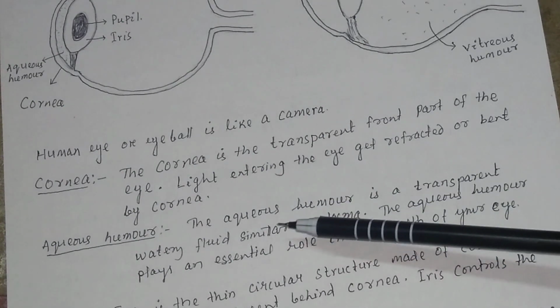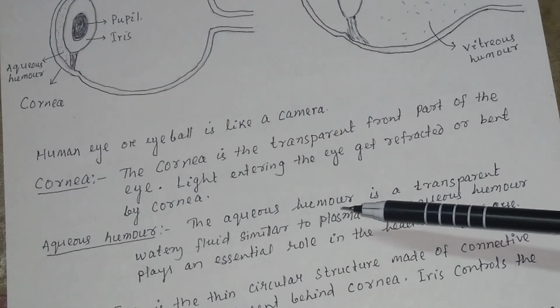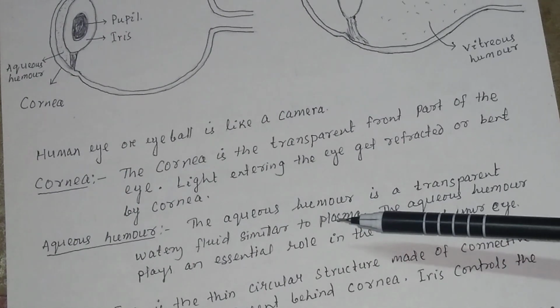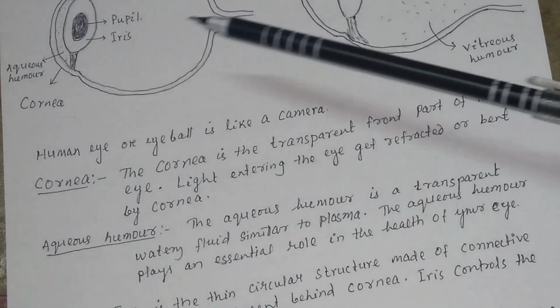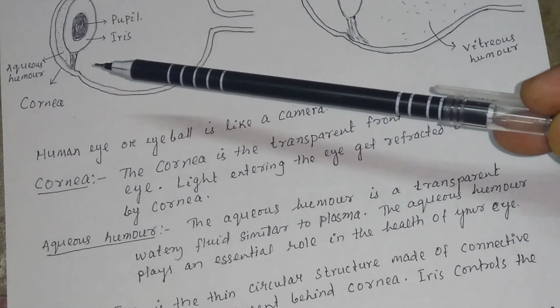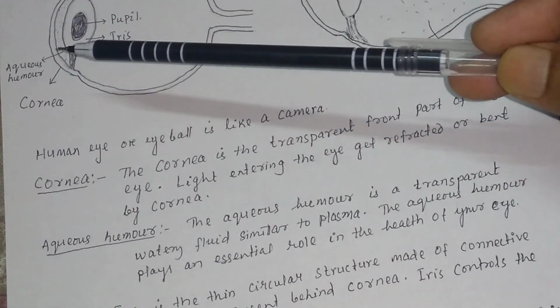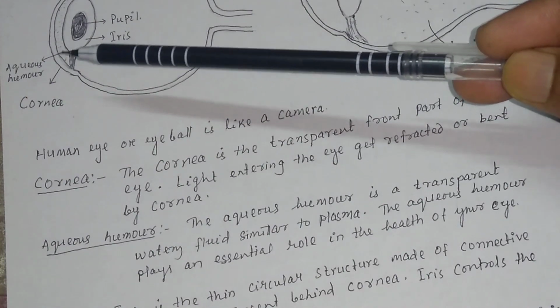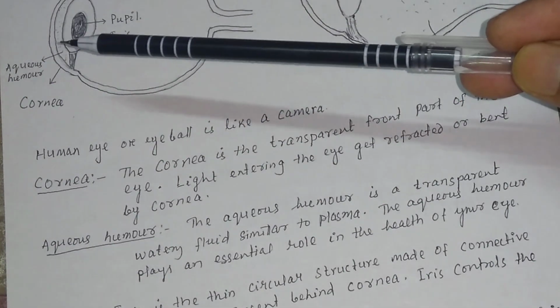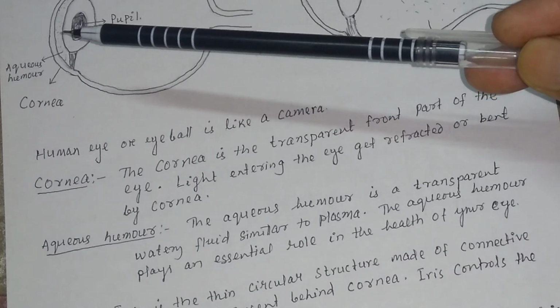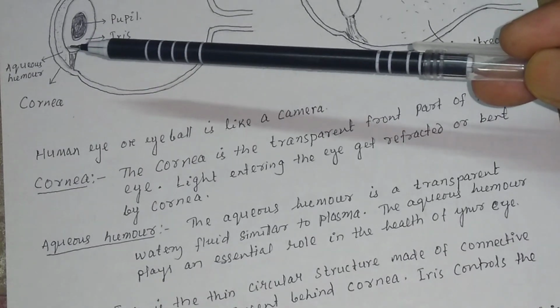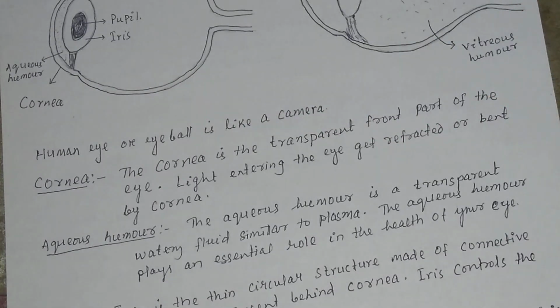Aqueous humor also acts as a refracting medium like the cornea. The cornea bends the light, and aqueous humor also bends the light to some extent to enter the eye.